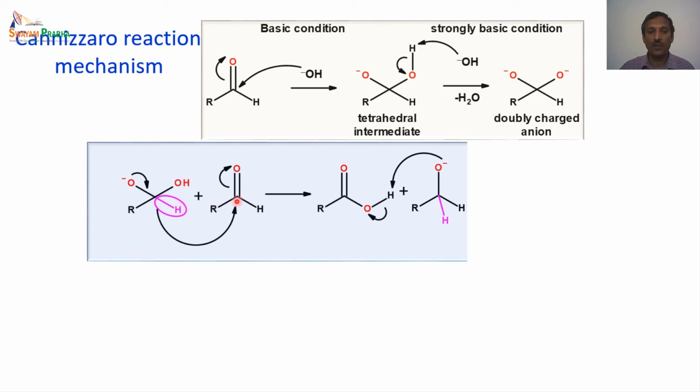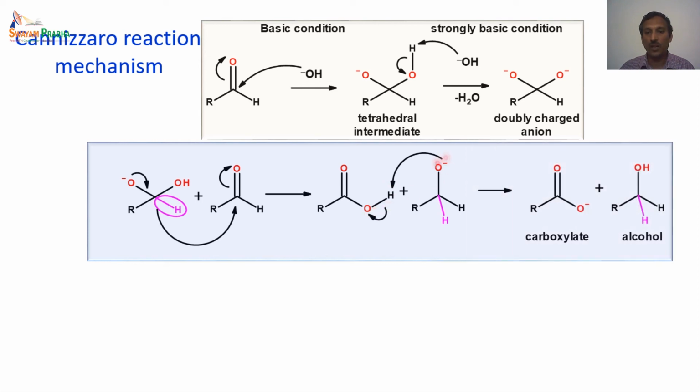The second molecule takes this hydride ion and becomes our future alcohol, and this first molecule, where the OH minus was added in the first step, becomes the carboxylic acid. So there is an internal transfer of hydrogen that takes place in this step.